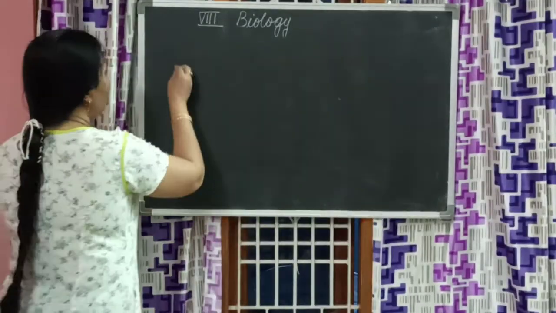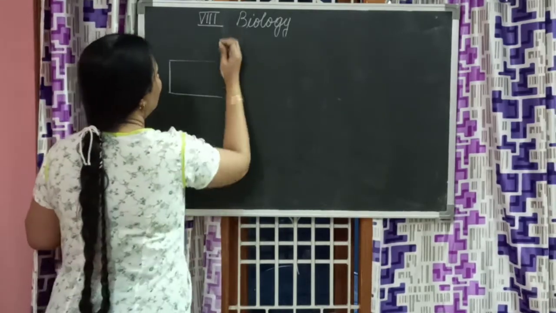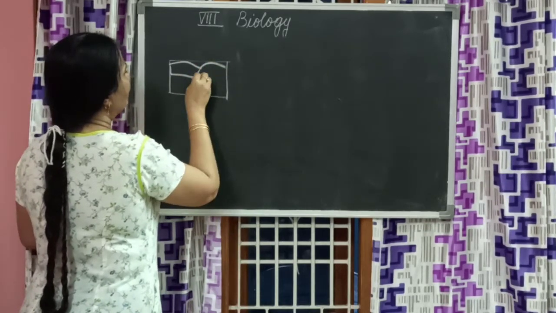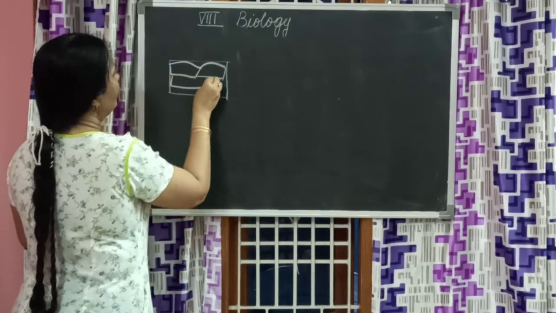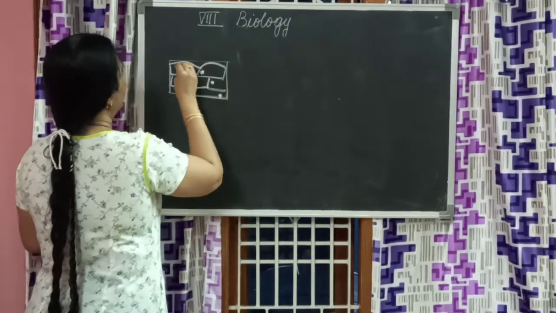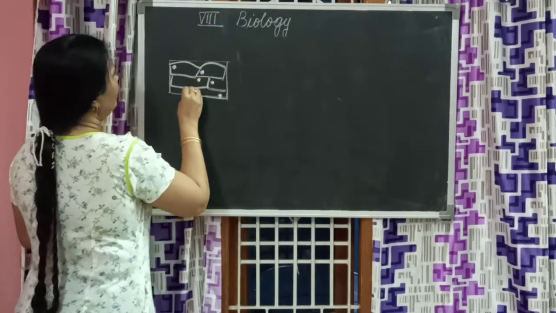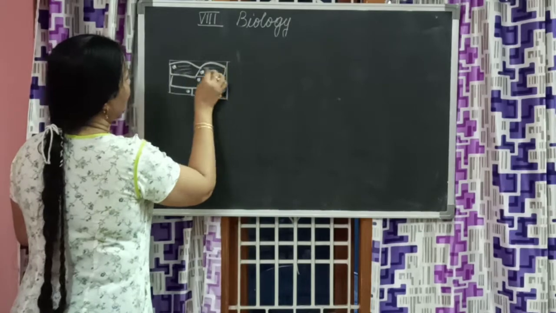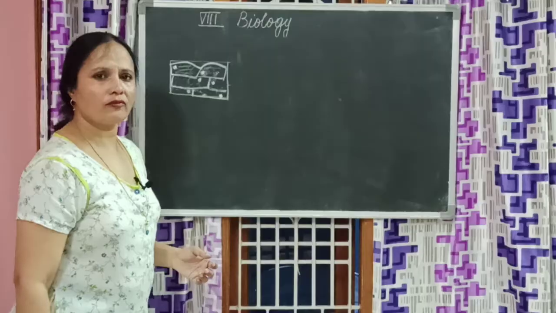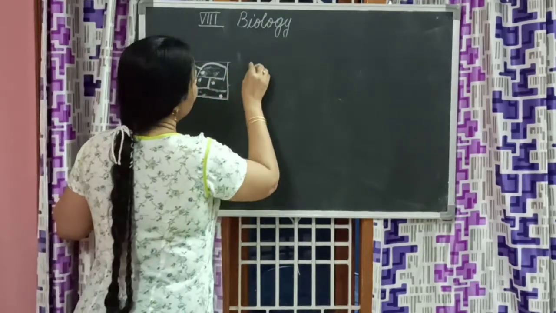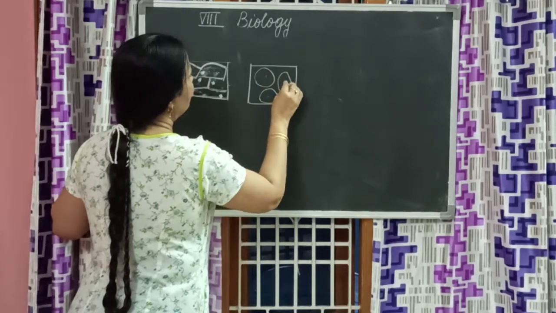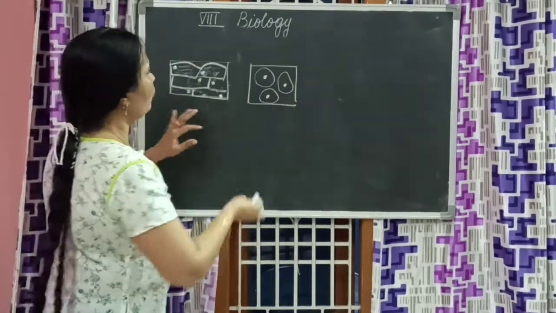First and foremost thing is, this is onion peel and this is cheek cells.